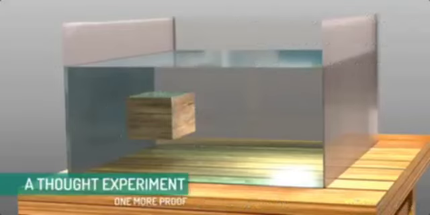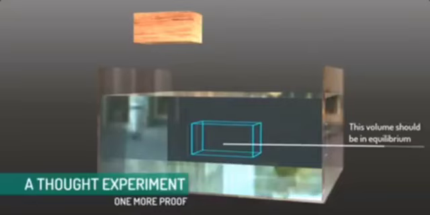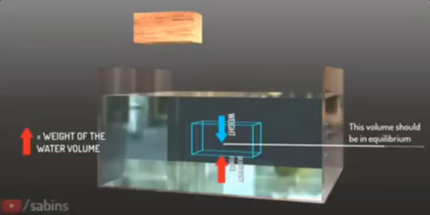An interesting thought experiment can also prove the Archimedes principle. Assume the space occupied by the wooden block is replaced by water volume of the same size. This is a very simple situation. The water volume inside the lines should be in equilibrium, which means the surrounding water should exert a force equal to the weight of the water inside. There you have it. The force exerted by the surrounding fluid is the same as the weight of the displaced water. This exactly is the Archimedes principle.